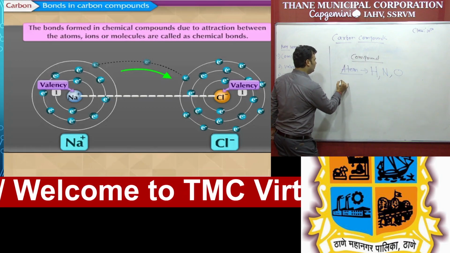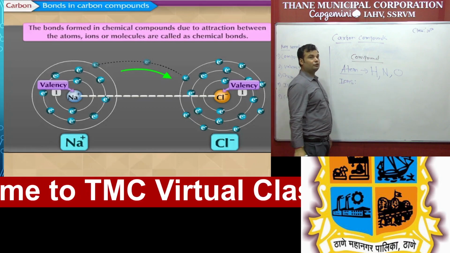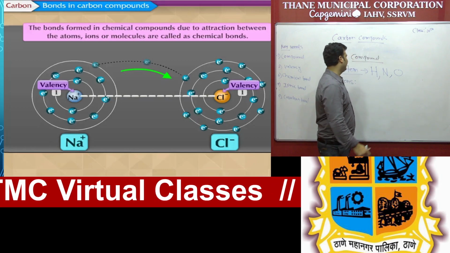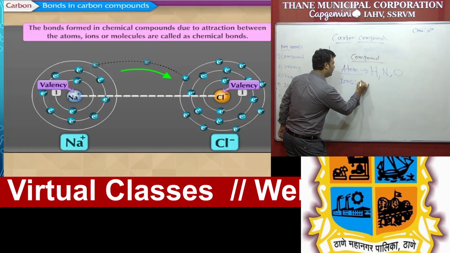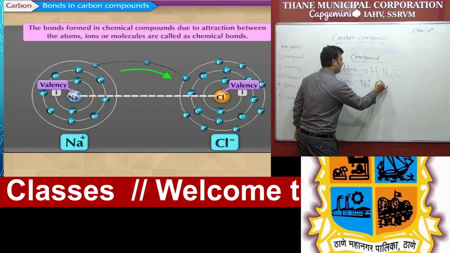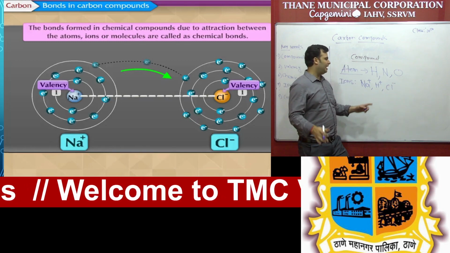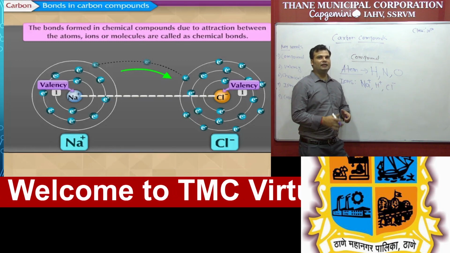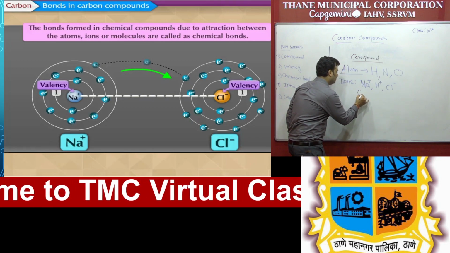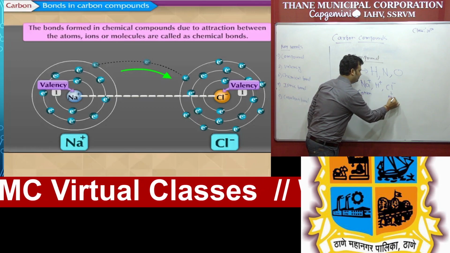Next one is ions. So what are ions? We know that there are two types of ions, positive ions and negative ions. Yes, correct. For example, sodium is a plus ion, Na+, hydrogen H+, chlorine Cl-. Whenever there is a charge, positive or negative, we can say that it is an ion. Positive ions are also known as cations and negative ions are known as anions.